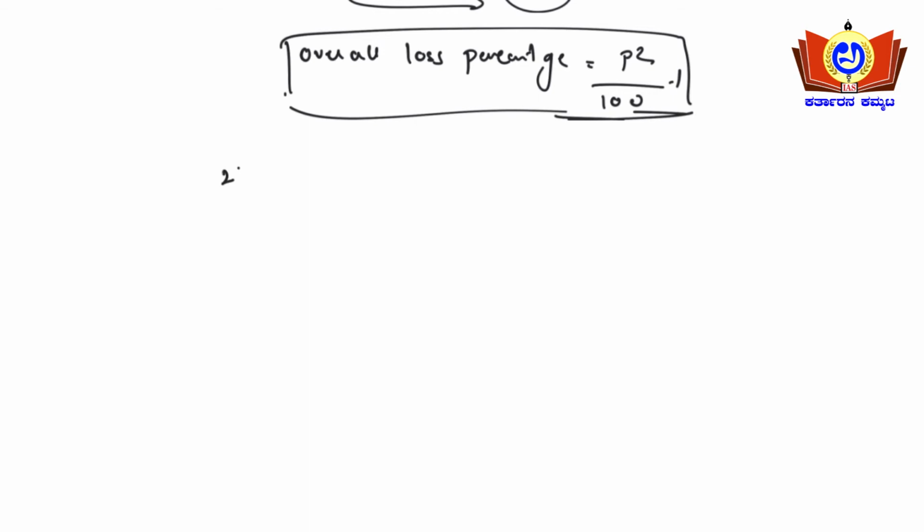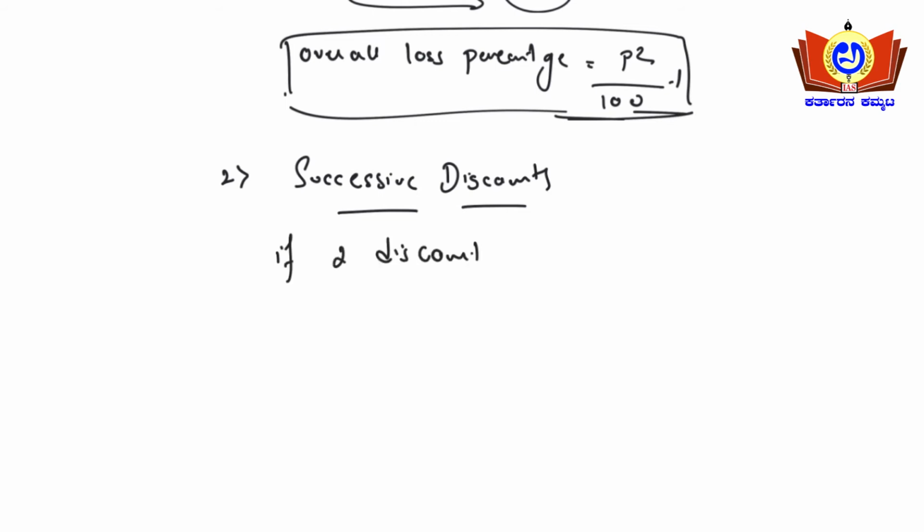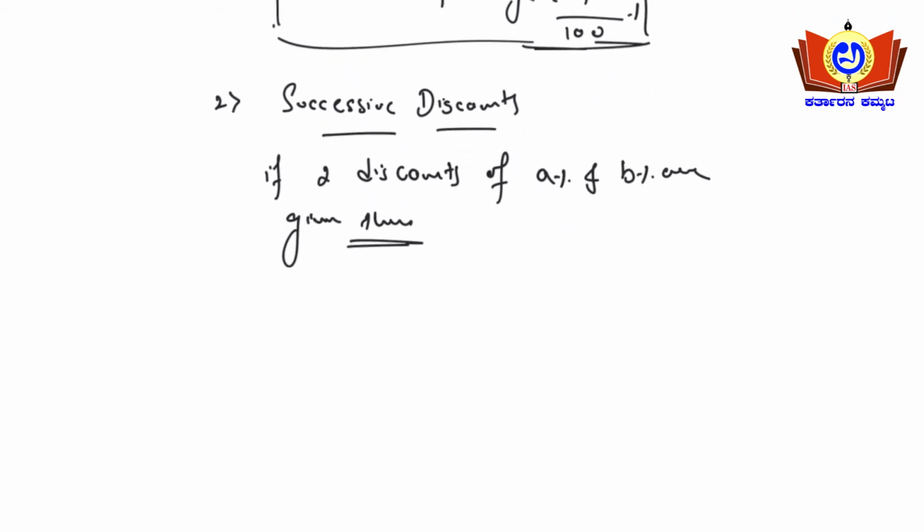Another type will be successive discount. If a shopkeeper offers successive discounts on his commodities, what is the formula? Let us consider an example. If two discounts of A percentage and B percentage are given, then, discount means subtraction, right? That common sense you need to know.